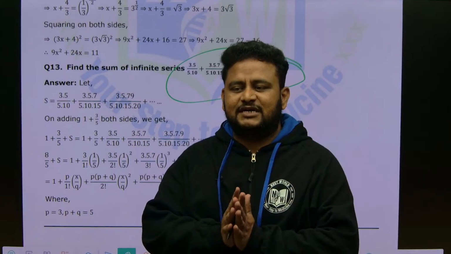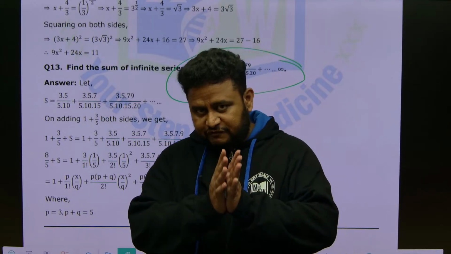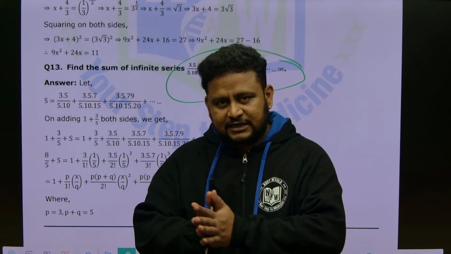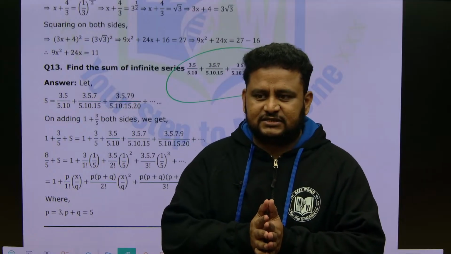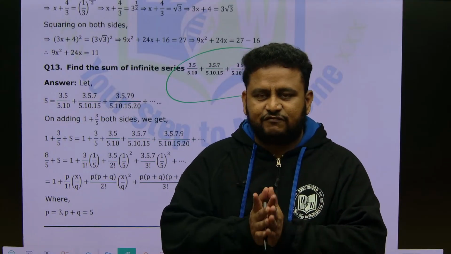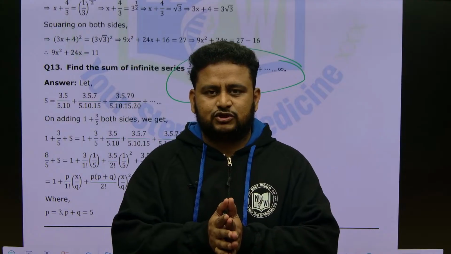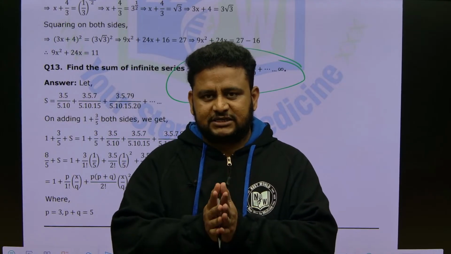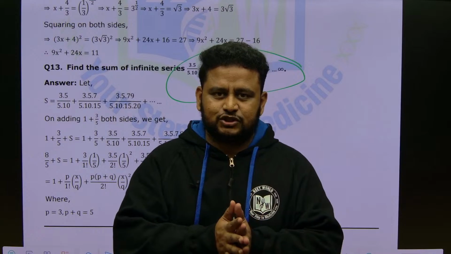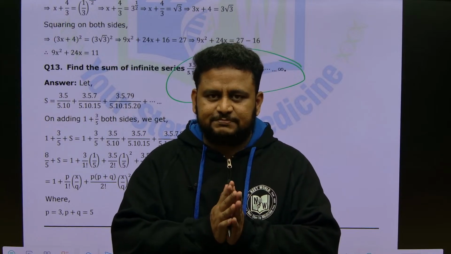So that completes the chapter of binomial theorem. The first 6 questions are based on nCr. Next, it is based on infinite series, as opposed to finite. For this you should be using the formula 1 minus x to the power of minus p by q, that expansion. For the initial questions you should be using 1 plus x to the power of n, that is the binomial expansion.